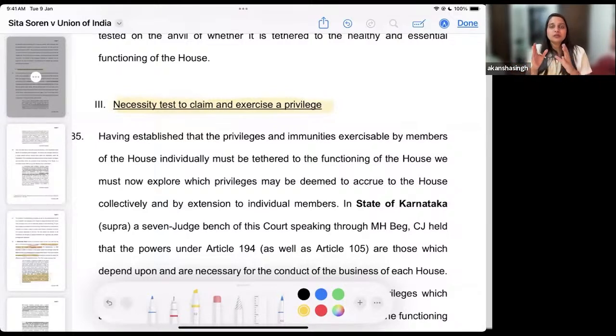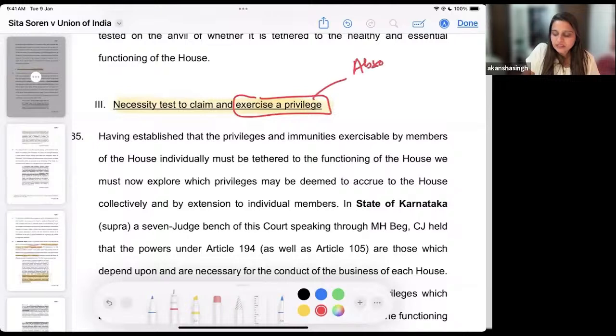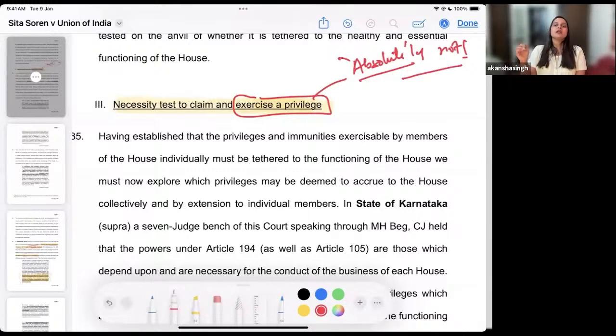Then we understood it with the context of why this particular idea was introduced. And then comes the exercise of privilege. Is this exercise of privilege absolute in nature? Absolutely not, is my answer, right? So this is not absolute in nature, and therefore it has to be seen in the context of a particular test. To claim an exercise of privilege for whatever act you are doing, the judiciary will adjudicate it in the context of these tests that have been laid down. And one such test is the test of necessity.